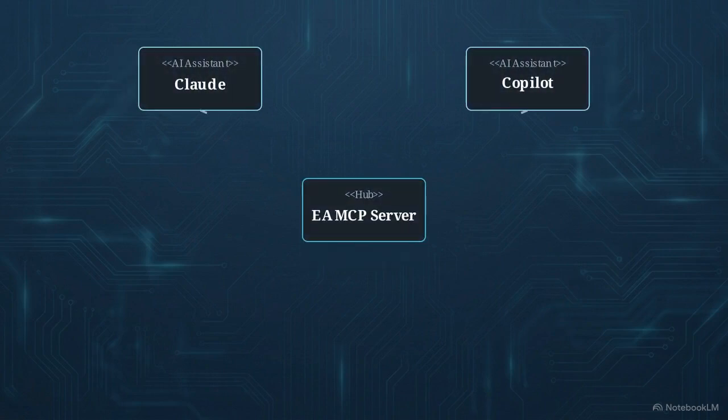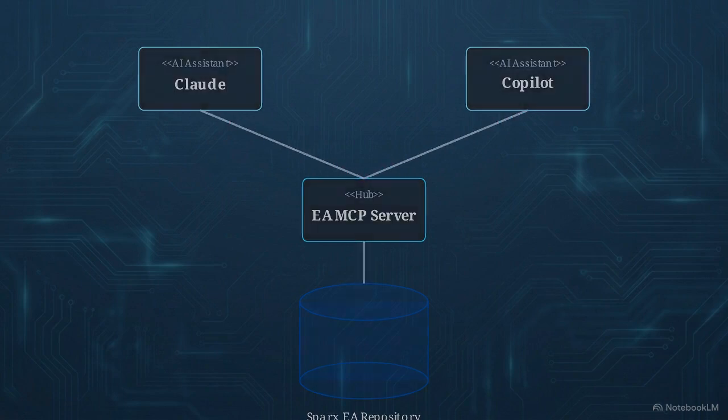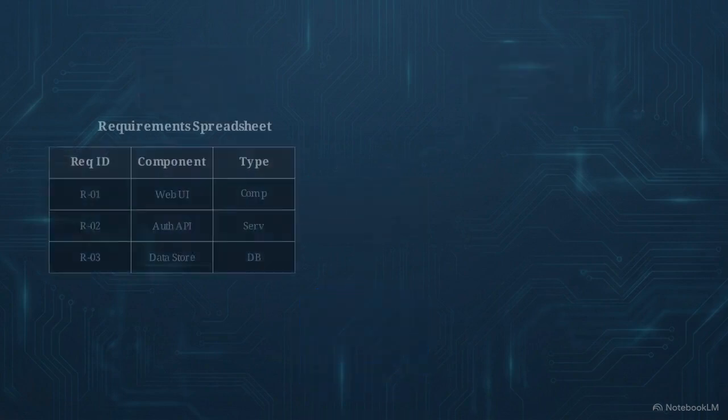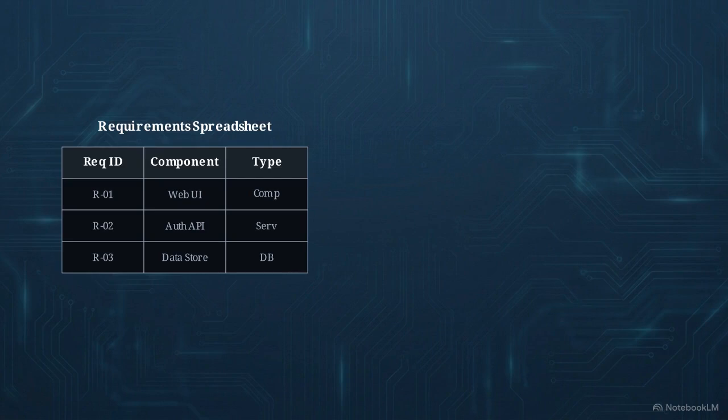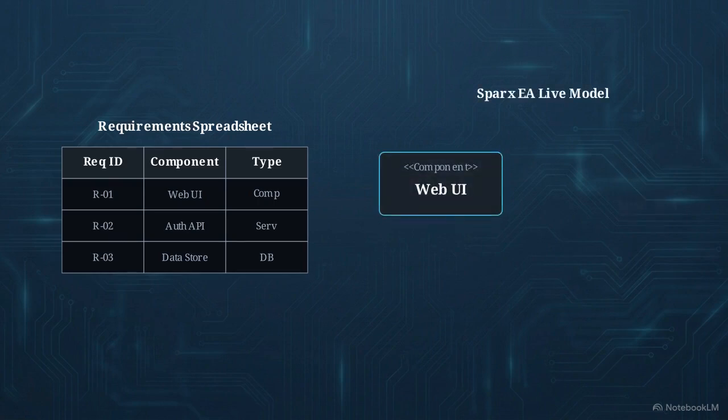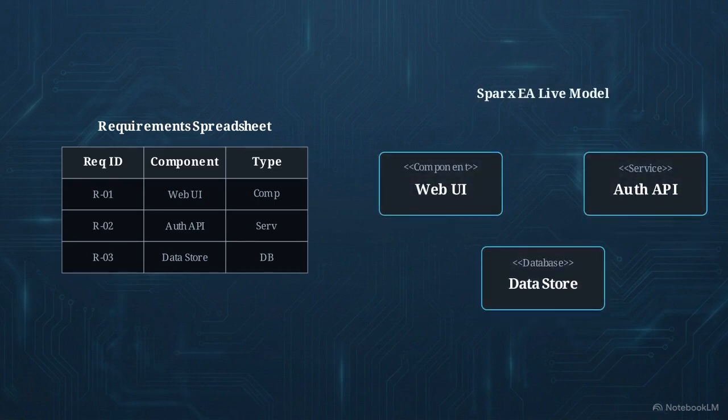Rather than relying on static exports, the MCP server connects AI assistants, like Claude or GitHub Copilot, directly to your live Sparx EA repository. It reads and writes data continuously alongside your existing model. The workflow changes immediately. The human architect dictates the intent, like asking the system to build an architecture model straight out of a requirement spreadsheet. The AI handles the execution, generating the properly stereotyped elements and wiring up the live traceability connectors.